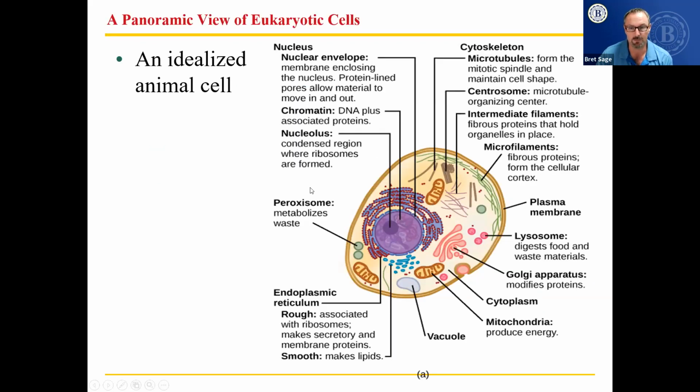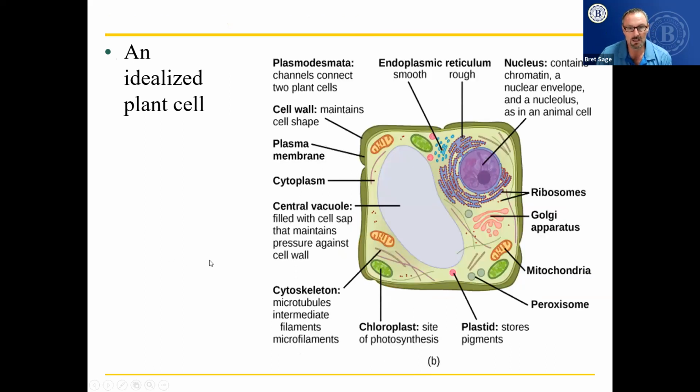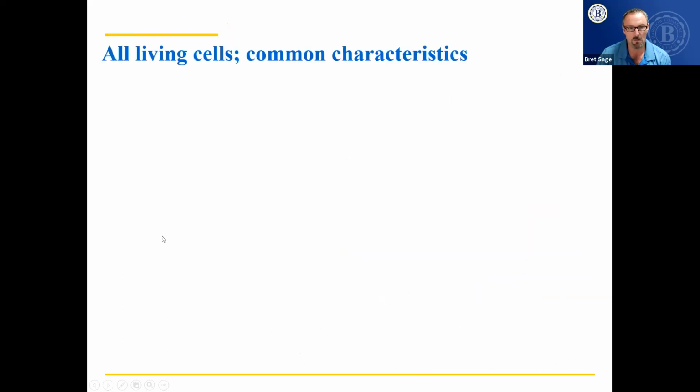Okay, this is from your text. This shows you the different organelles and partly what they do, a little bit of what they do. So you should probably learn these things and have these ready for the exam. This is a plant cell showing you the structures they have. They have slightly different structures than we do. For example, they have a central vacuole. They have chloroplasts, which we don't have.